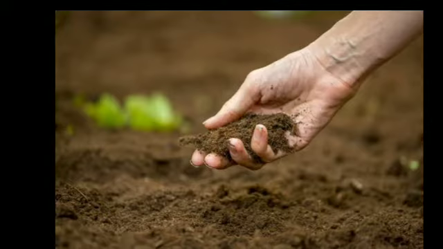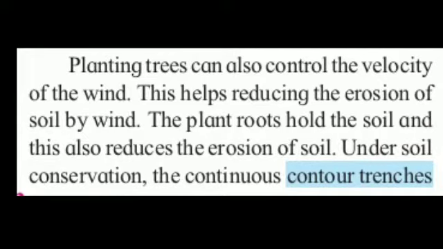Right? Now see next. Planting trees can also control the velocity of the wind. This helps reduce the erosion of soil by wind. The plant roots hold the soil and this also reduces the erosion of soil.